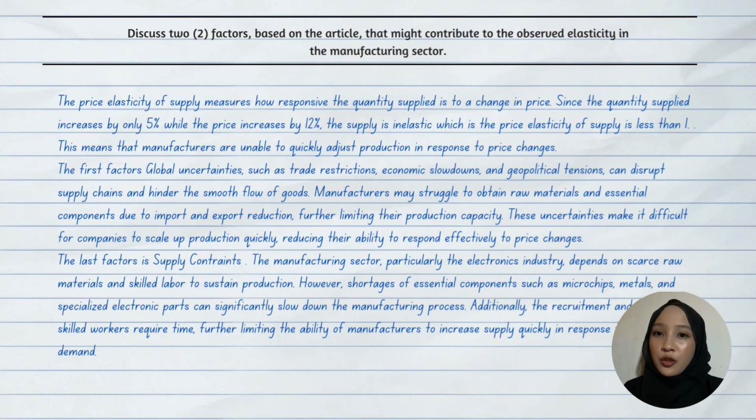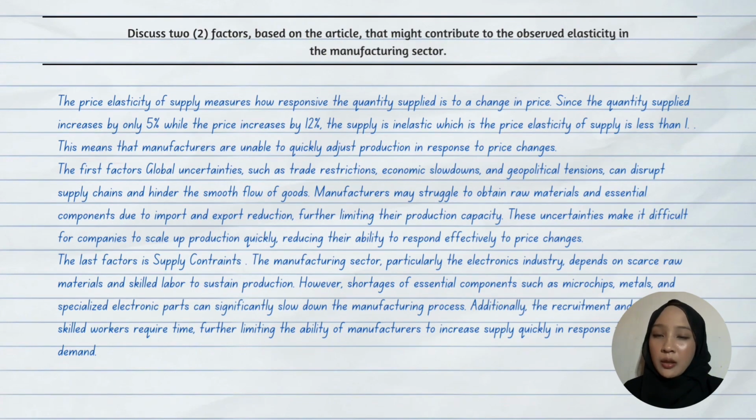Manufacturers may struggle to obtain raw materials and essential components due to import and export reduction, further limiting their production capacity. These uncertainties make it difficult for companies to scale up production quickly, thus reducing their ability to respond effectively to price change. The last factor is supply constraints.